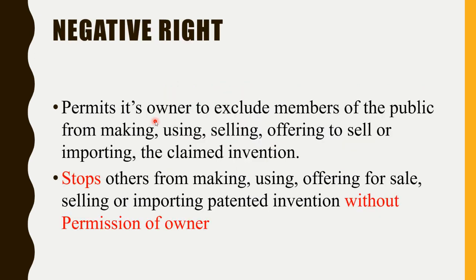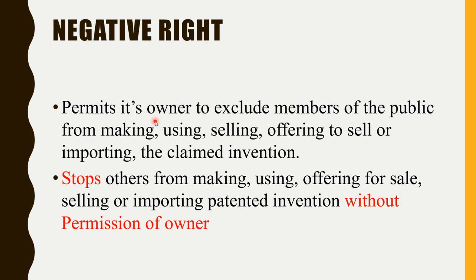After this we'll be seeing the eligibility criteria for patent. And why is it called a negative right? Because it permits its owner to exclude others from making, using, selling, importing anything. They are not able to sell it or make it or use it or import it from foreign countries, right?